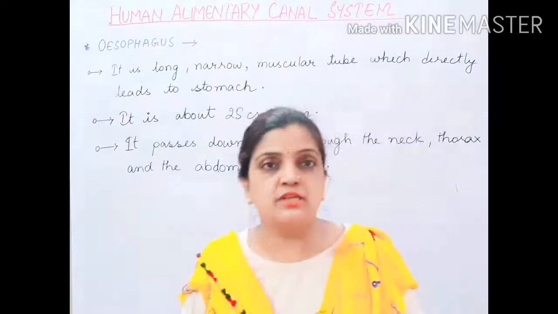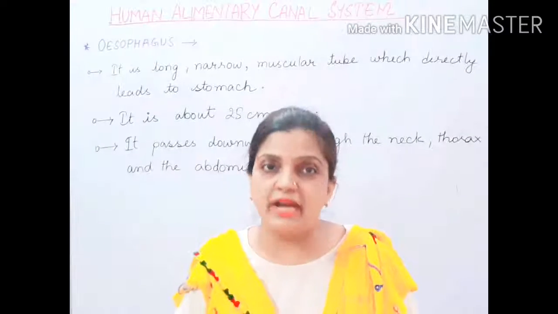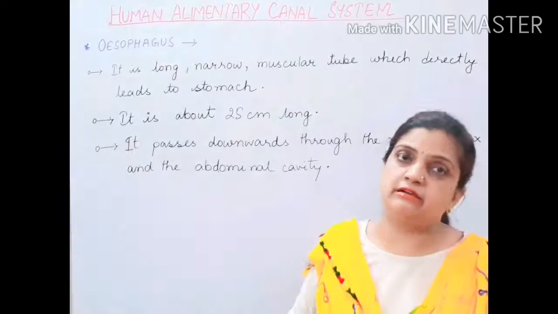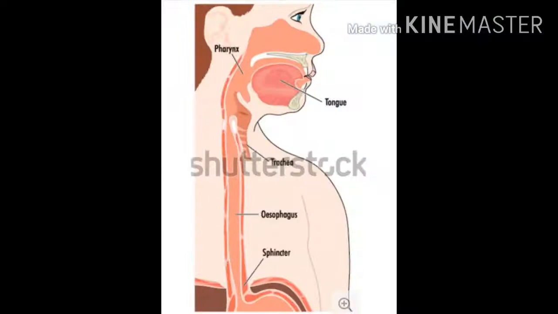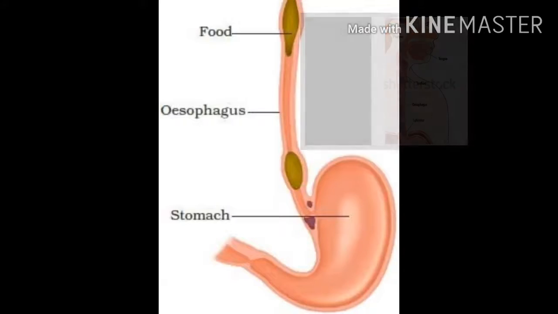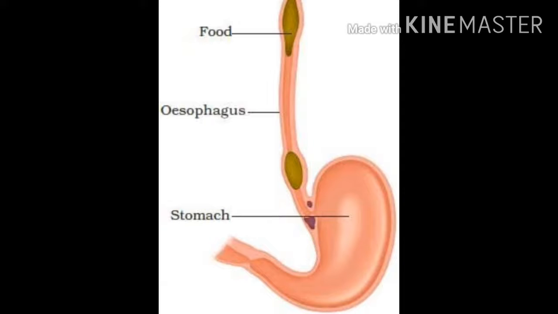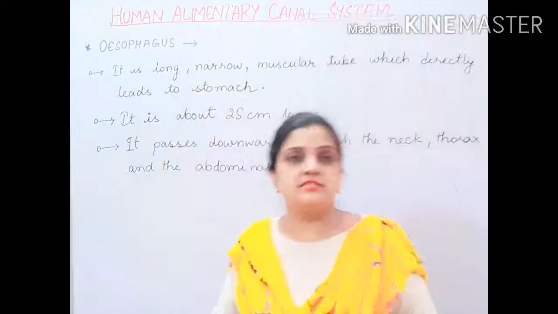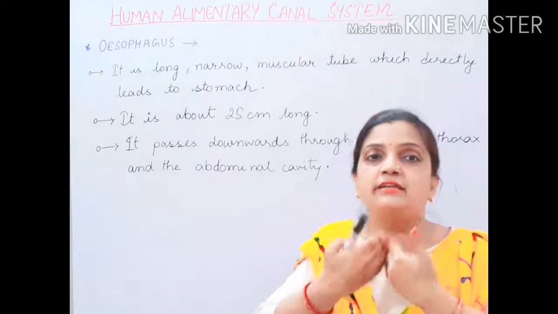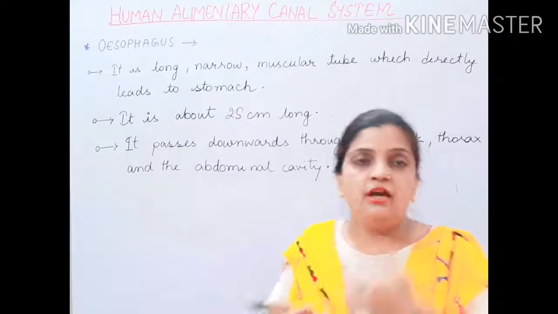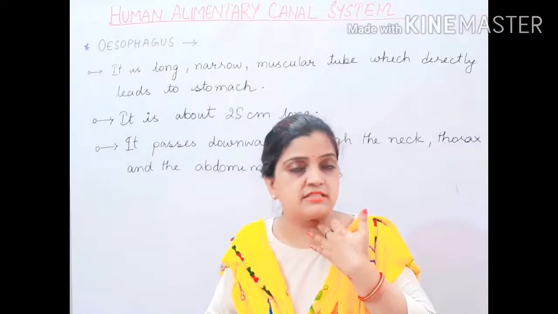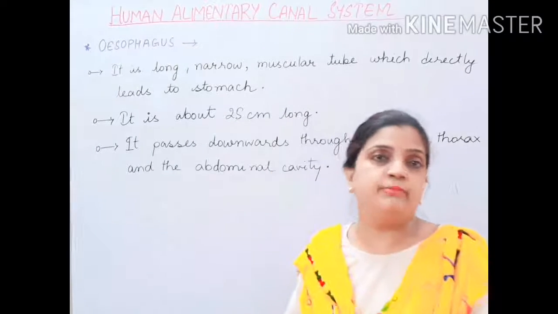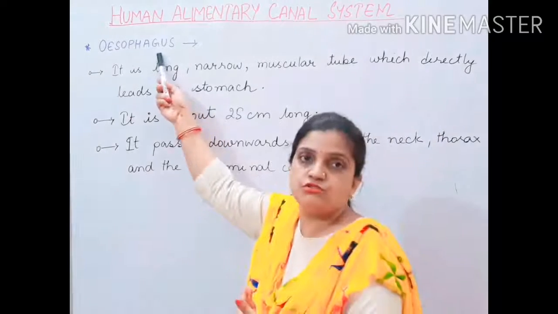In your earlier classes, you have studied the food pipe, which in the higher classes you will call the oesophagus. The oesophagus extends down into the thorax region. Till now we have studied the mouth, and we just finished the pharynx, and now we will be discussing a long tube, and that tube is the oesophagus.